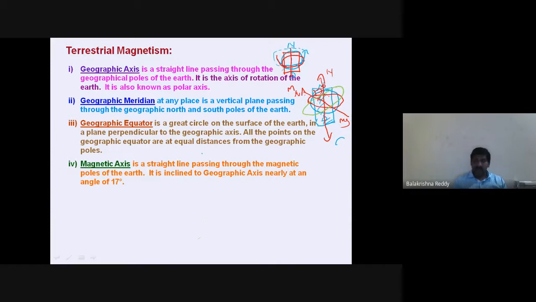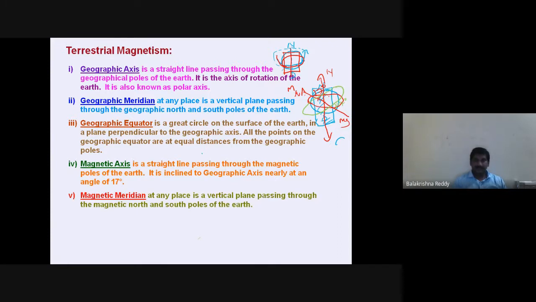So the magnetic axis and geographic axis are tilted with respect to each other. The geographic axis is also tilted at some angle, 17 degrees and so on. So this axis is nearly at an angle of 17 degrees, as given here, inclined with the geographic axis.